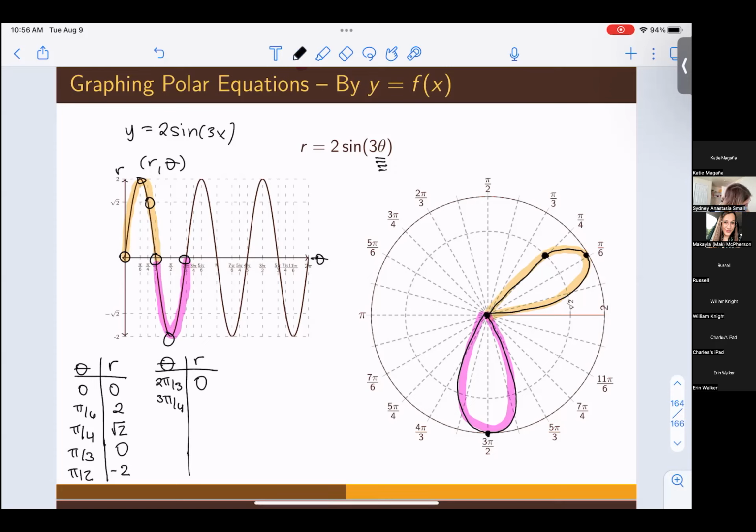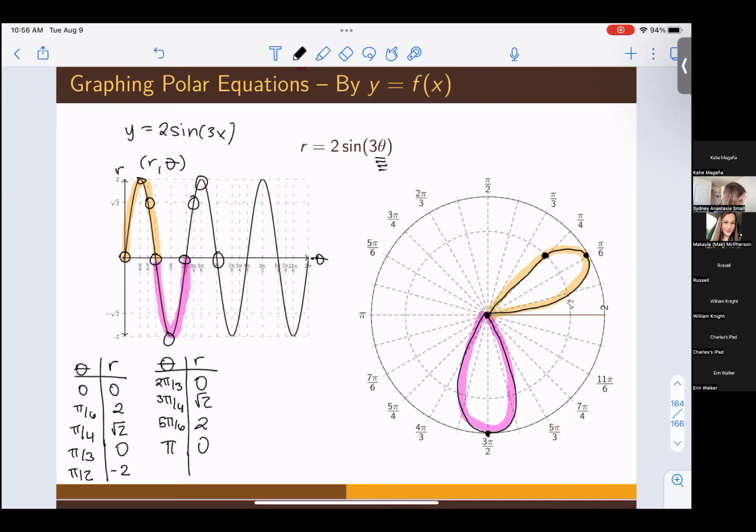Looking on my graph at 3 pi fourths, we are at square root of 2 for radius. At 5 pi over 6, we are right here, back at +2 for a radius. And then at pi, we are back at 0. Okay, because I went from 0 to 0 again, I think I have another one of my petals done. So let's draw that out.